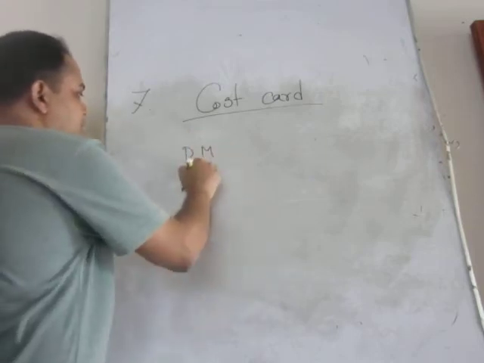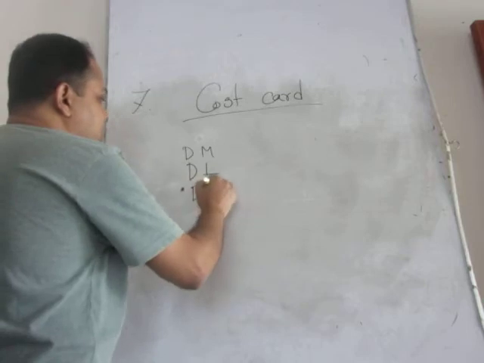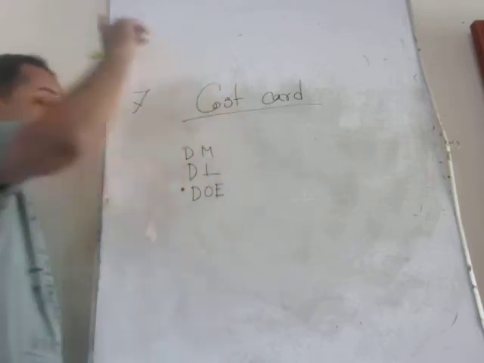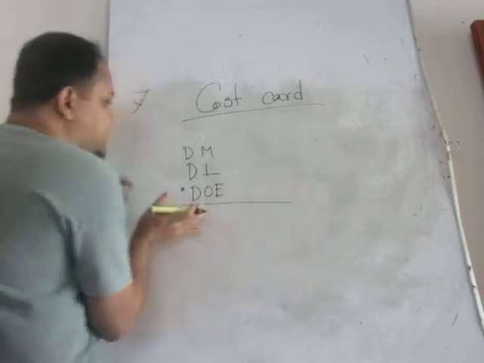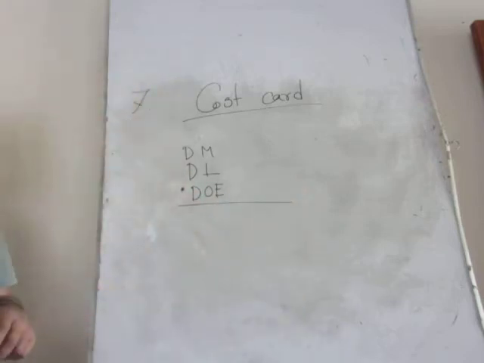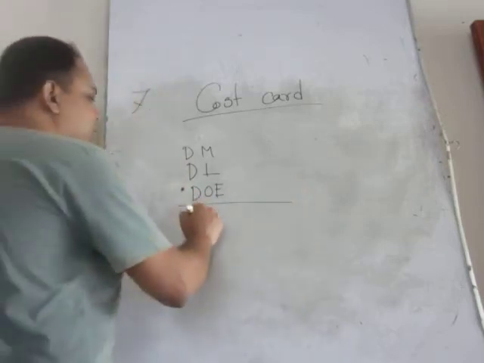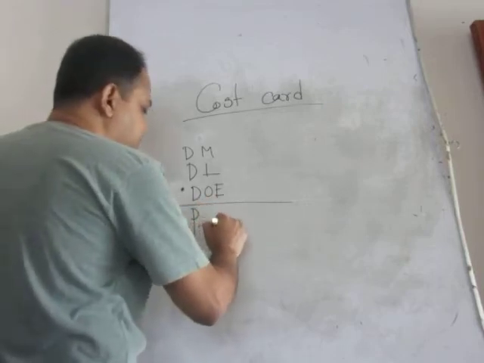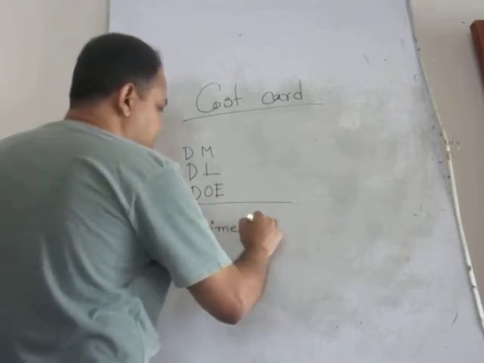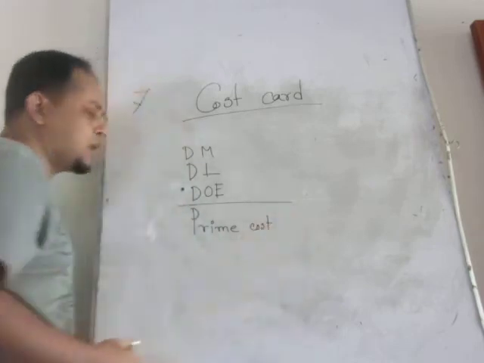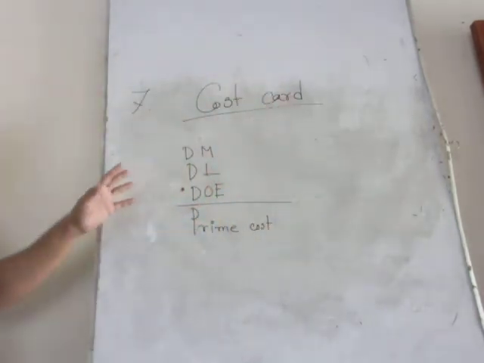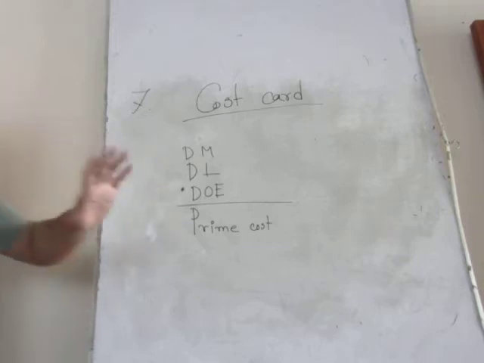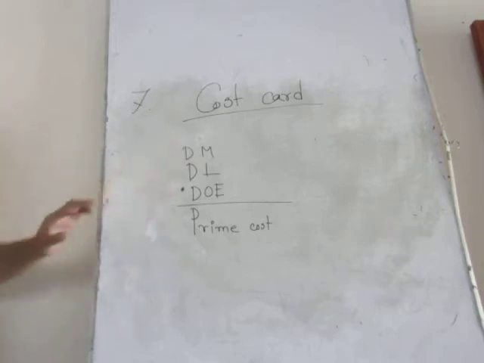Direct material, direct labor, and direct other expenses. We have already discussed them. When you add up these three kinds of direct cost, it will give you the prime cost. And if you are very clear about the conceptual part, it is very clear to you that all these are variable costs as well.